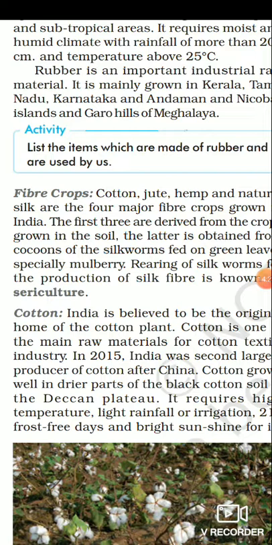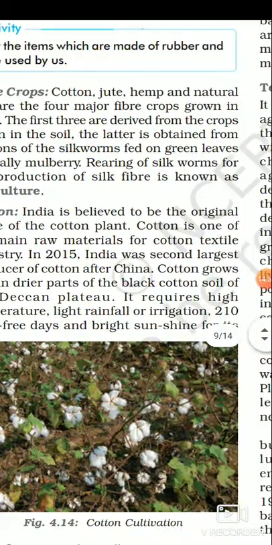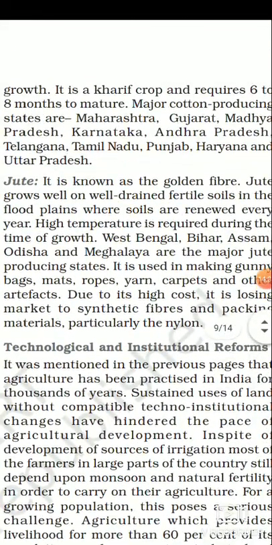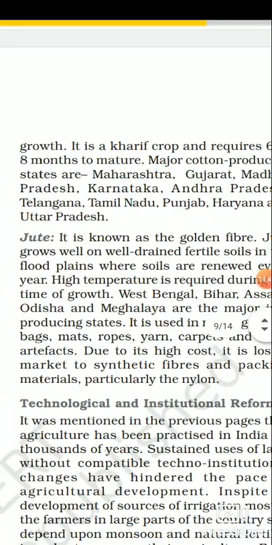Then comes jute. Again, it is non-food crop. It is known as the golden fiber. Jute grows well on well-drained fertile soil in the floodplain where soil are renewed every year. Ganga Brahmaputra Delta in West Bengal is the major jute producing part of our country.